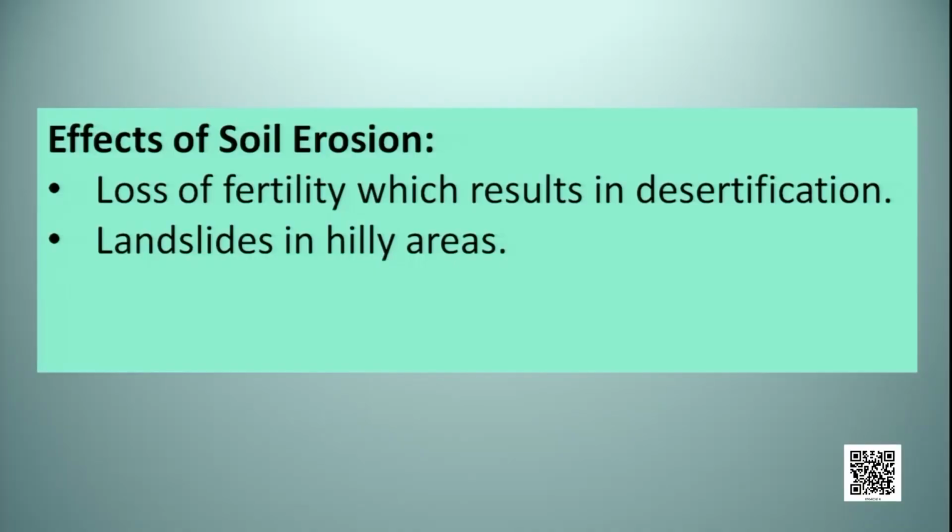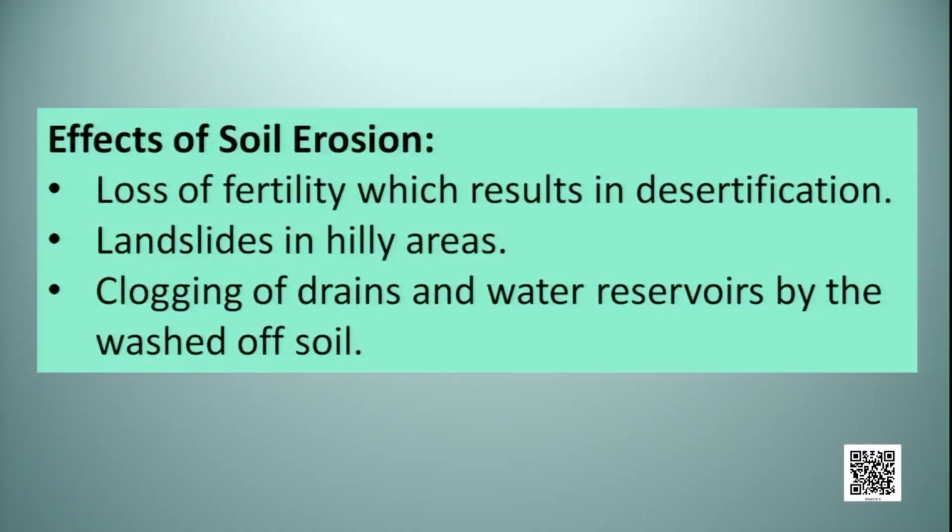Then landslides in hilly areas. When there is no topmost layer of the soil, then there will be no plants, no trees to hold the soil tightly. So that's why landslides may happen in hilly areas if soil erosion occurs in those areas. Then clogging of drains and water reservoirs by the waste of soil. Yes, the drains and water reservoirs are clogged by the wash of soil.